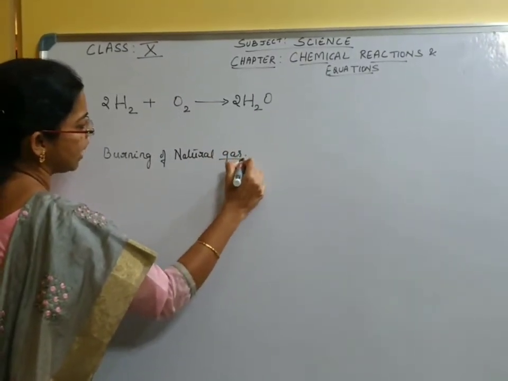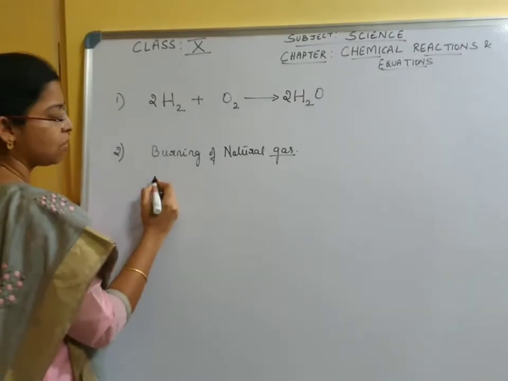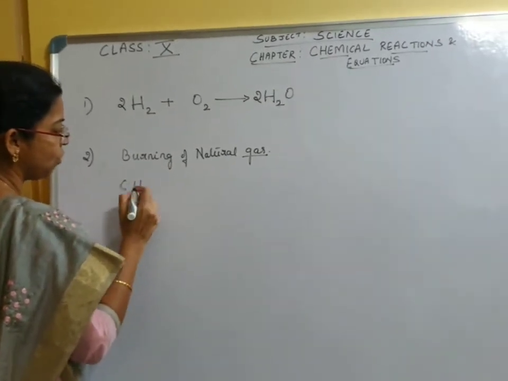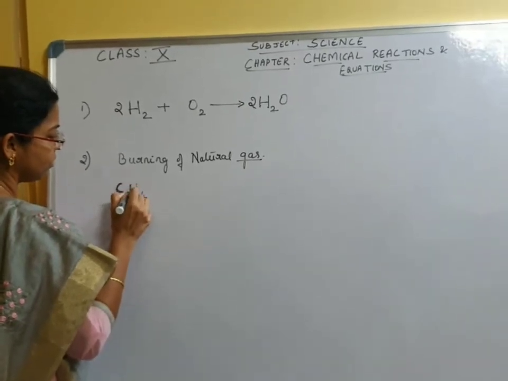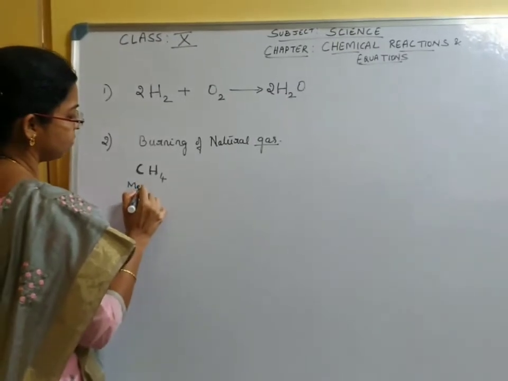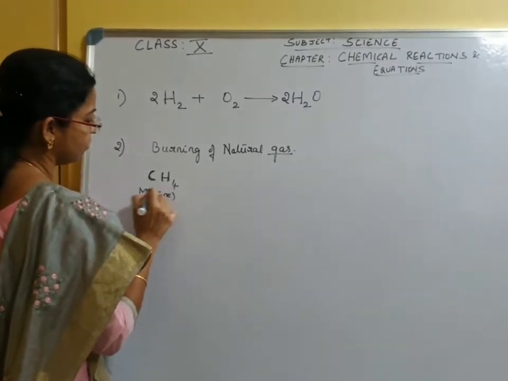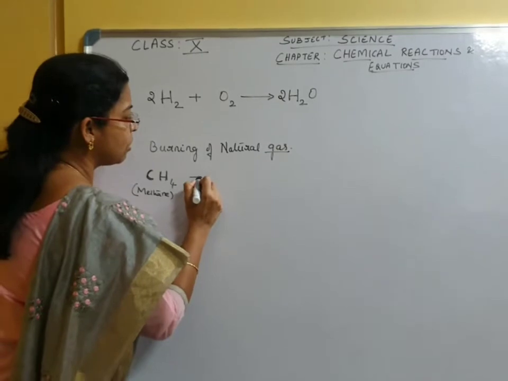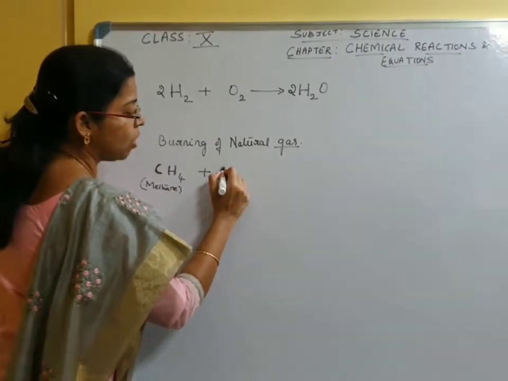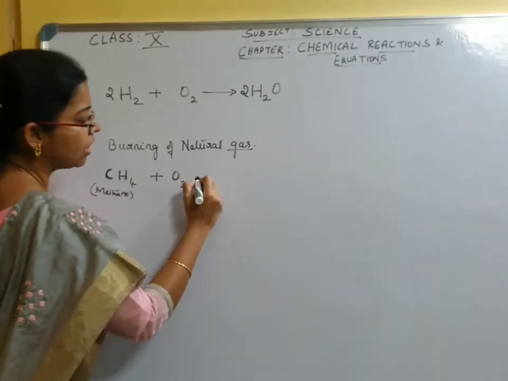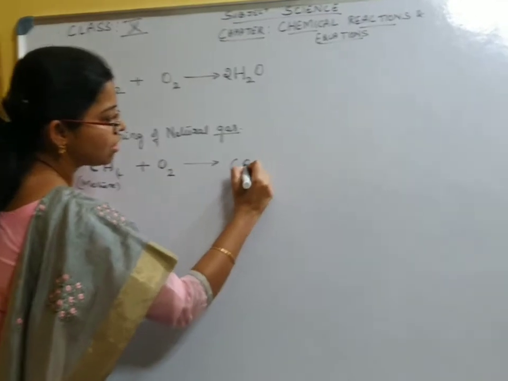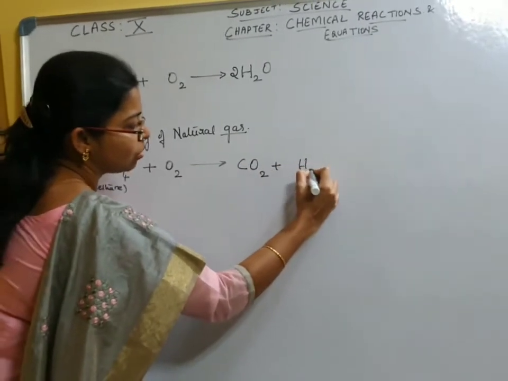When we say natural gas, what is the chemical formula of natural gas? It is methane, CH4. I told you what burning is: it is combining with atmospheric oxygen. Methane combines with oxygen to give CO2 and water.